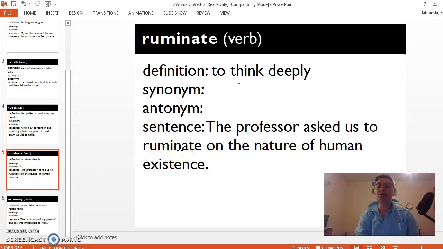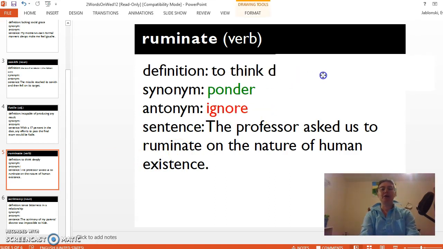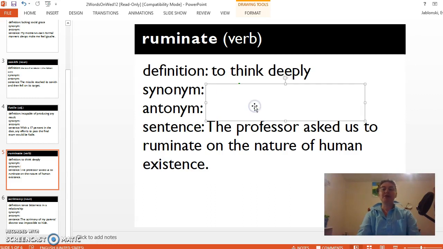ruminate. Definition: to think deeply. Synonym: ponder. Antonym: ignore. Sentence: the professor asked us to ruminate on the nature of human existence.